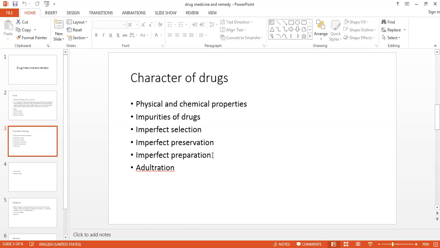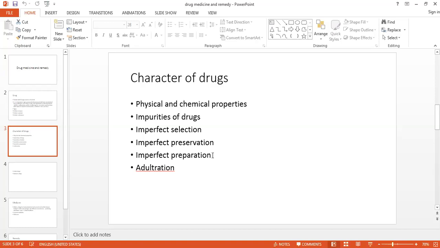So the impurities may be of two kinds that can occur while preparing mother tincture from drug. The first one is that the drug substance is not properly selected, or impurities which exist in the crude drug substance. And the second is the byproduct, those which arise as a byproduct during the process of preparation.